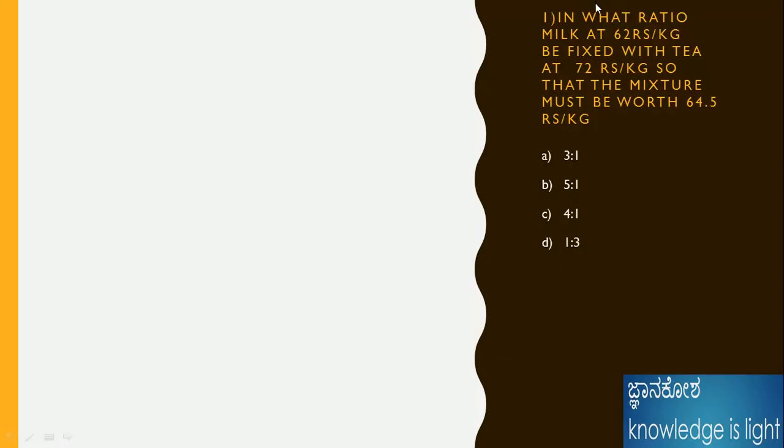This is the problem. In what ratio should milk at 62 rupees per kg be mixed with the other one? Okay, fine. The milk is nothing but I will take it as A1, 62. For better fraction purpose, or better problem purpose, I am taking 6.5 with a decimal there. That's why I make 62 as 620 for the problem.